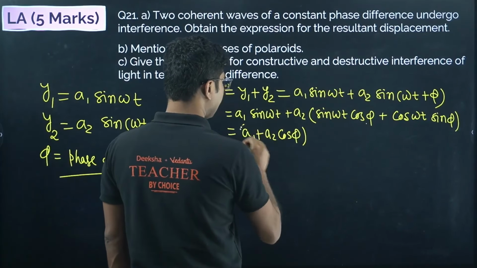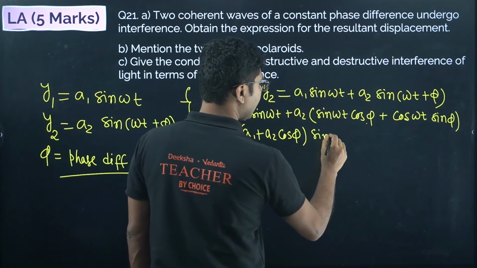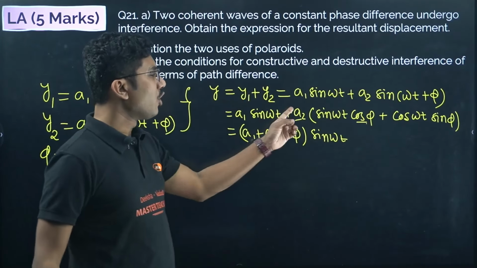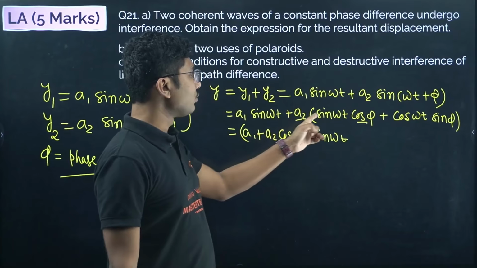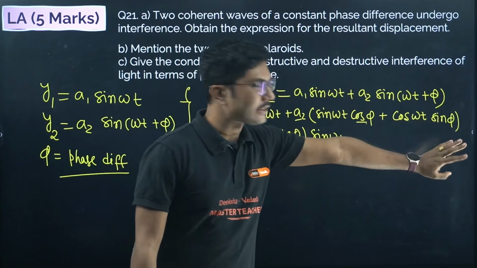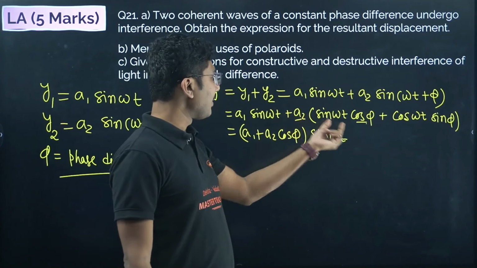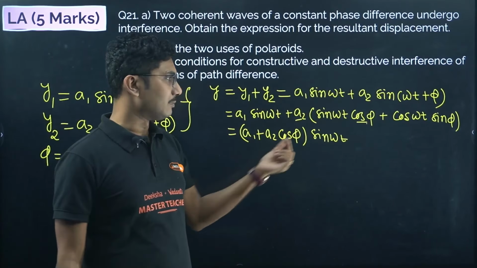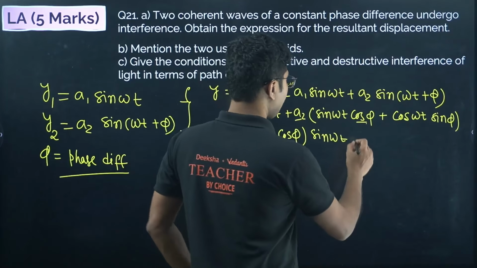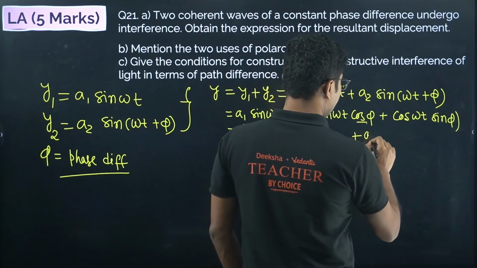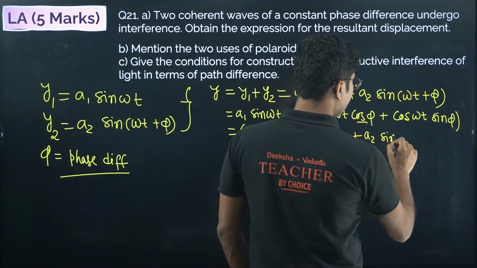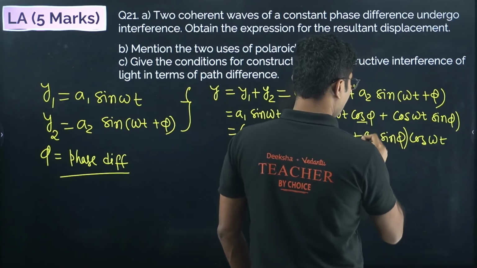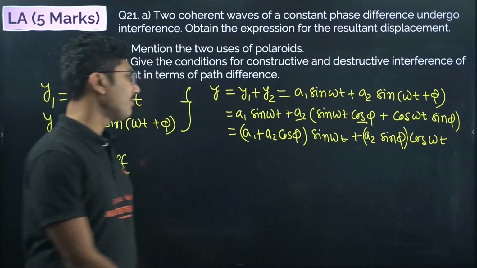Now I am jumping one step. I hope you can understand why I have done that. Okay, so a2 cos phi multiply, when you multiply a2 with each of the terms, a2 sin omega t cos phi, a2 cos omega t sin phi. What we have done is taken sin omega t common and we got (a1 plus a2 cos phi) sin omega t, plus a2 sin phi cos omega t. So these are the two terms that we have received.